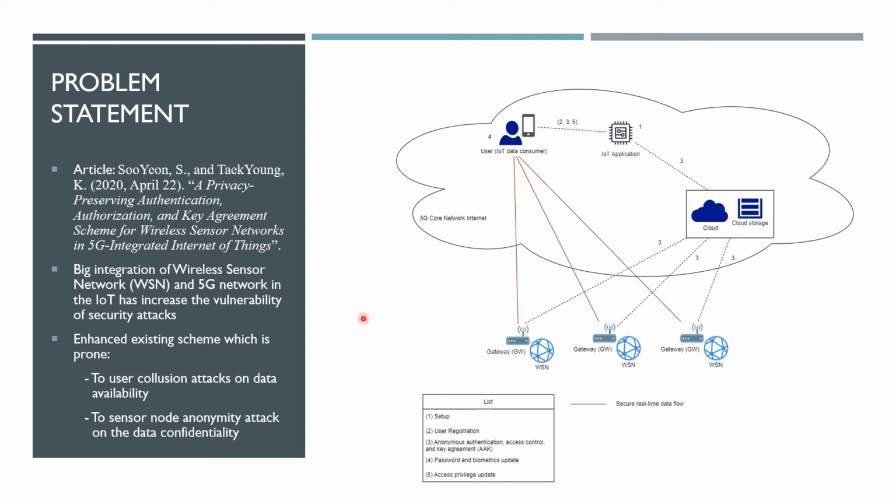It is a scheme enhanced from a recently proposed scheme known as the anonymous three-factor authentications and access control scheme for real-time applications in wireless sensor networks. The authors have found that the existing scheme is prone to user collusion attacks on user data availability, and sensor node anonymity attacks on the data confidentiality of the wireless sensor network sensor node while it is transmitting messages.